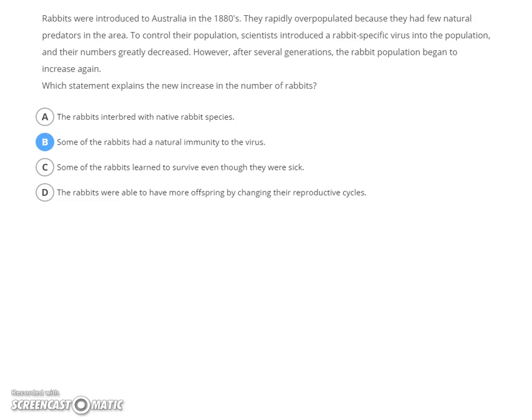So the ones that were immune were the ones that were left, and since they were immune to the virus, they were the ones that were going to repopulate, and they're the ones that made the population start to increase again at the end. So instead of the virus killing off all the rabbits, it only killed off most of them, and the ones that were left were going to start to repopulate that area. They're the ones that pick the population back up again. So that's letter B.